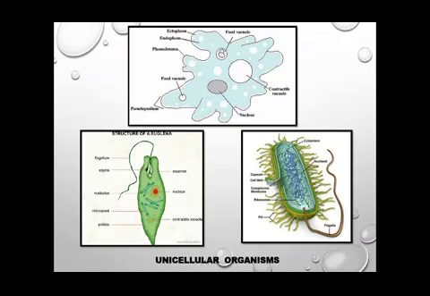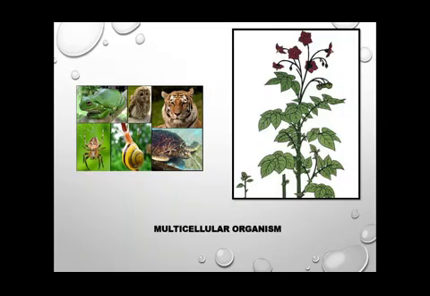Here you can see some examples of unicellular organisms. Here is an example of amoeba, here is euglena, and this is paramecium. And in the case of multicellular organisms, anything which we are observing around us, the plants and the different kinds of animals, ants, birds, tiger, jackal, bear, tortoise, owl. All these organisms which are made up of more than one cell are known as multicellular organisms.